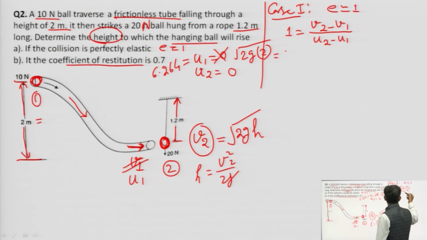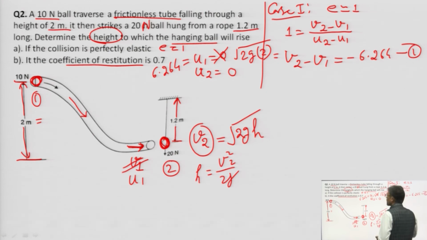Here we can have the equation v2 minus v1 is equal to u2 minus u1, where u2 is 0, so minus 6.264.